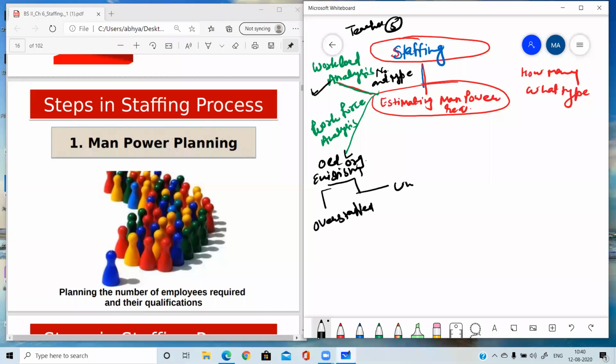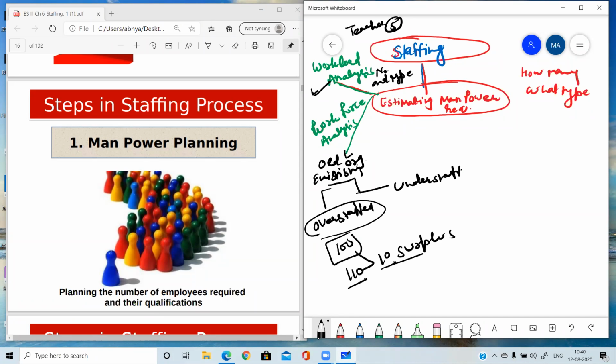or understaffed. Overstaffed means, suppose the requirement in an organization is 100 and there are 110 people working. It means 10 are in surplus, so the organization is overstaffed by 10 people. Understaffing is the vice versa of this situation. 100 are required and actually 90 are working, so that organization is understaffed by 10 employees. Both situations are not good for any organization.